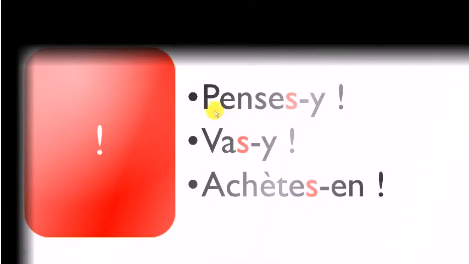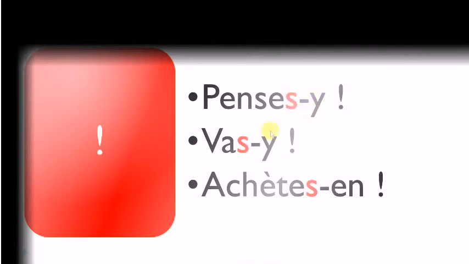Okay, so in that case, for instance, remember pense, so it's from the first group. So normally when you put this imperative, you shouldn't put the S, okay? But then if you put this Y, so this pronoun after, then you will have to put back this S just to produce it orally, because you will pronounce it penses-y. Penses-y, all right?